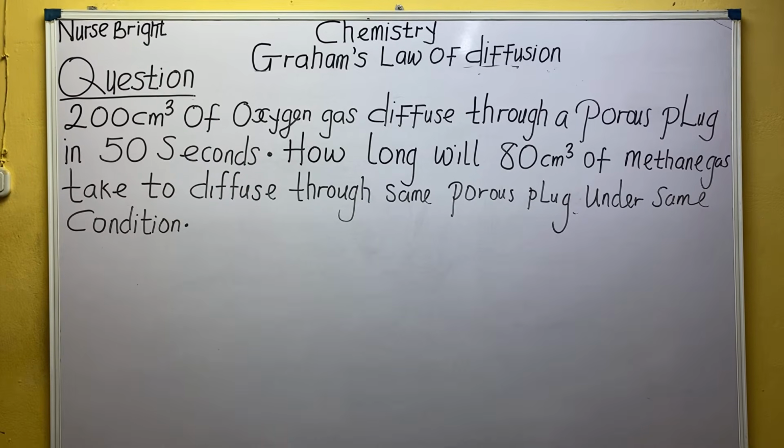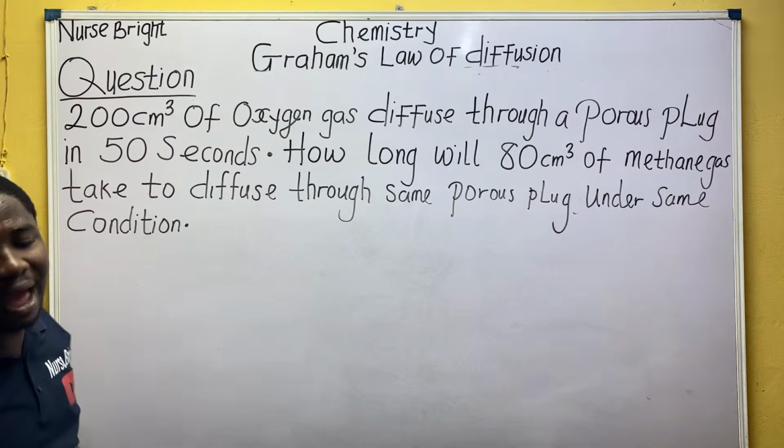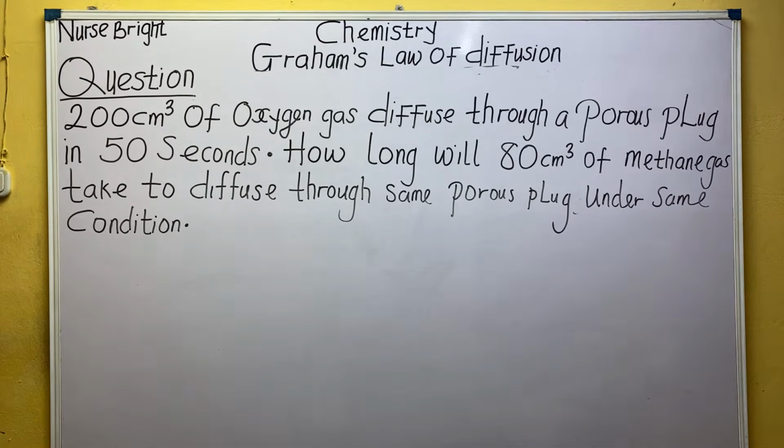I repeat, we read the question well and know what exactly is given to us and know what exactly of the formula to use. I've derived a lot of formulas and it's a very cheap one. Everyone, let us solve together. First, I'll write the options the way it is in the JAMB.